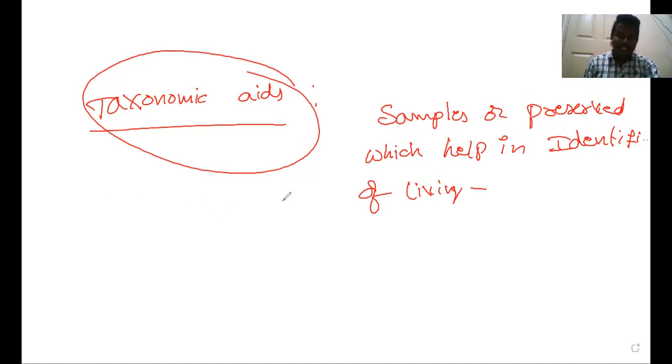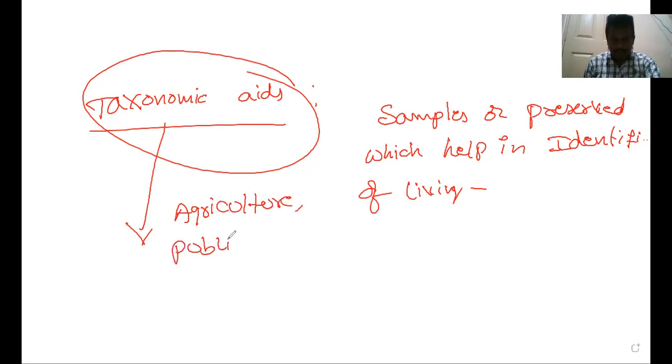That is called taxonomic aids. Taxonomic studies of organisms are useful. If we observe samples and preserved living organisms, they are useful in agriculture, public health, and environmental biology.